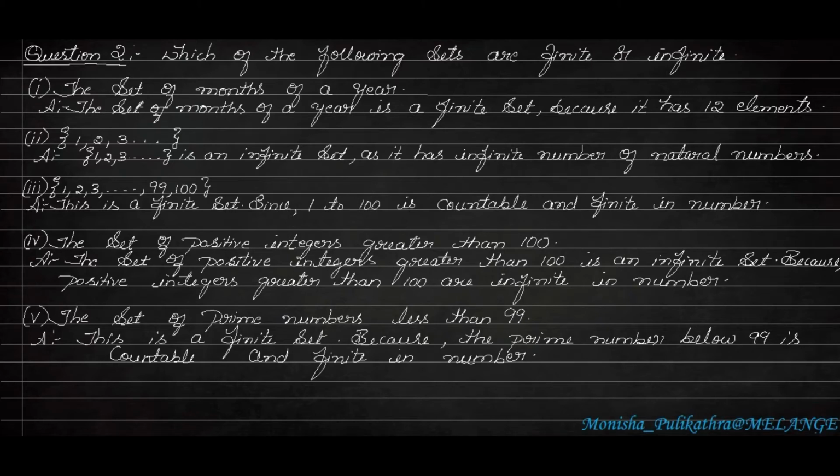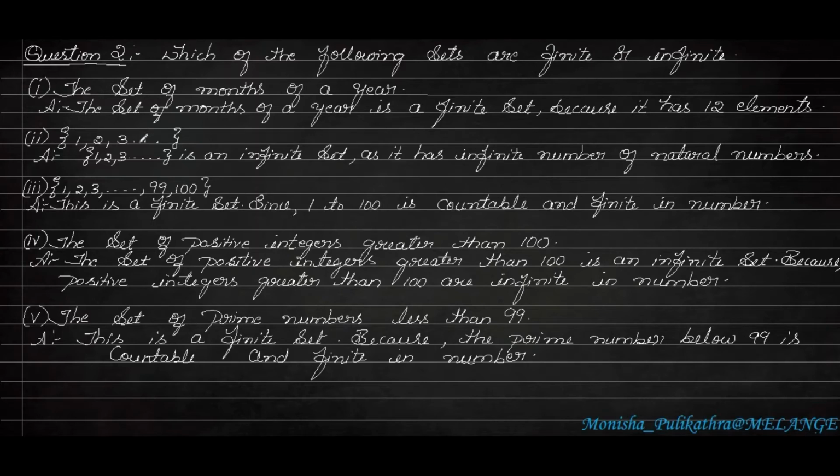So the first question is the set of months of a year. We know that in a year there are 12 months, which are easily countable and understandable. So this type of set is a finite set because it has 12 elements, because we readily know that it has 12 elements itself. So moving on to the second question.